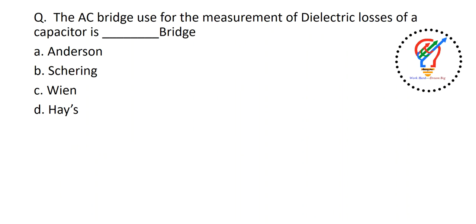The AC bridge used for the measurement of dielectric losses of a capacitor is a dash bridge. The options are Anderson, Schering bridge, Wien bridge, Hay bridge. The answer is Schering bridge.